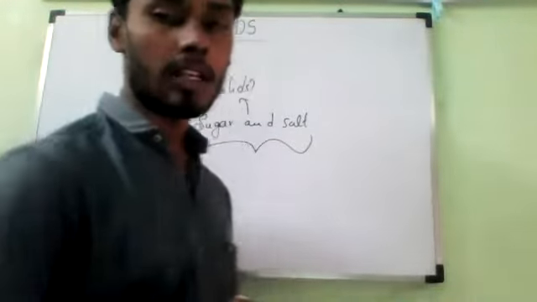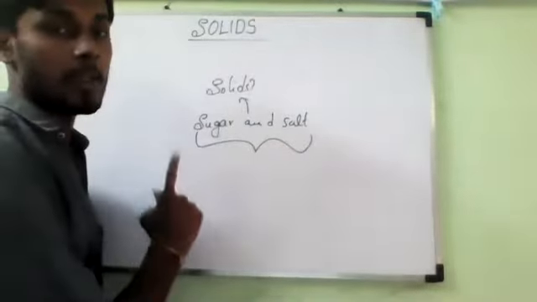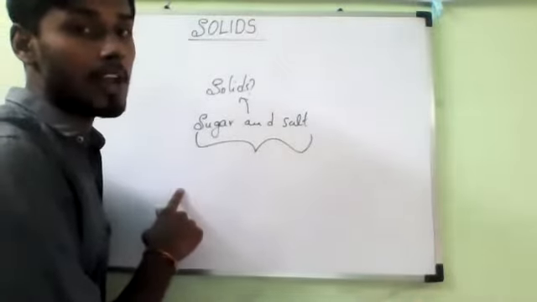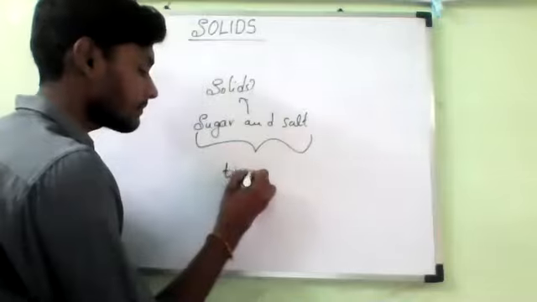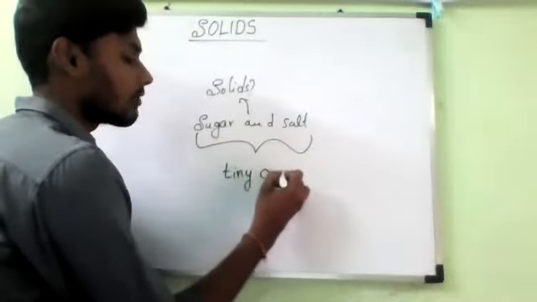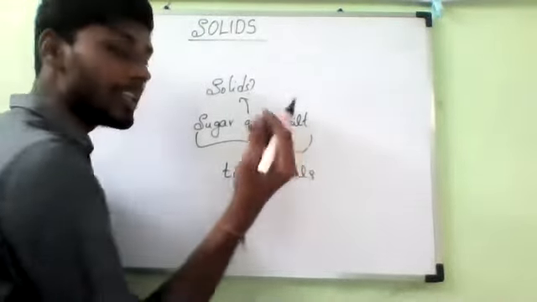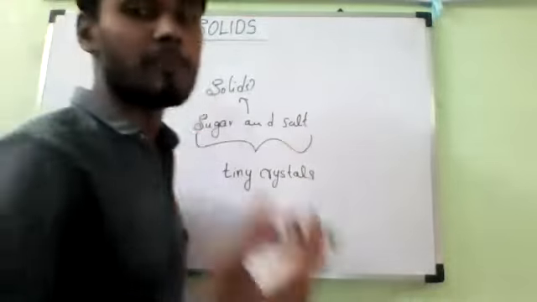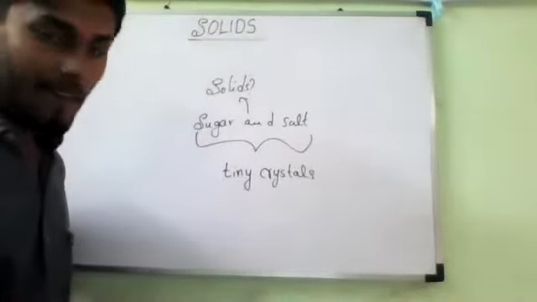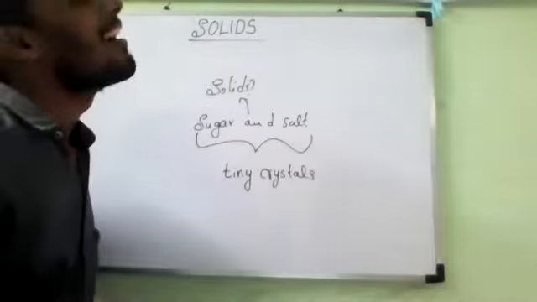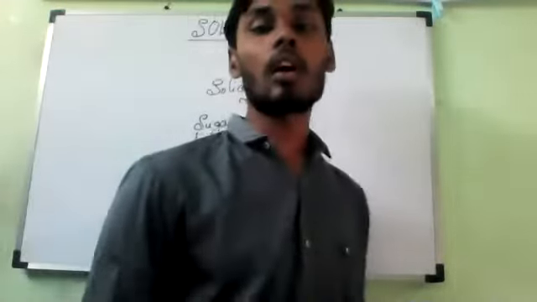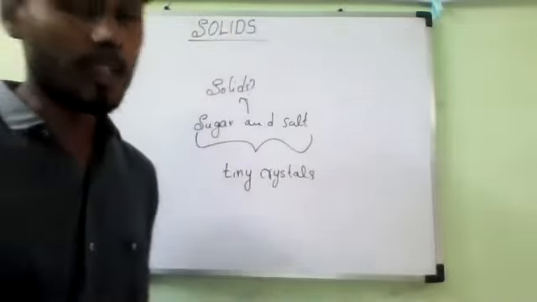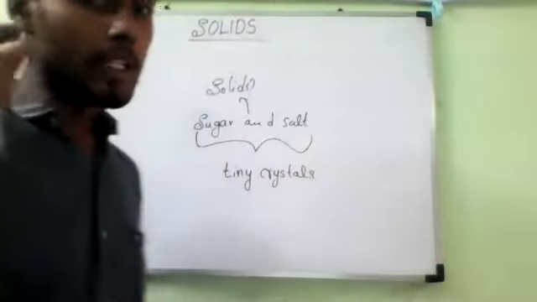Actually, if you observe the reason behind it, sugar and salt have very tiny crystals. Yes or no? Very tiny crystals, and each crystal is made up of millions of particles. So if we take these tiny crystals, salt and sugar are considered to be solids because of the shape of the individual crystal.